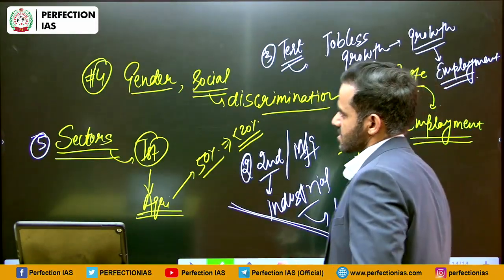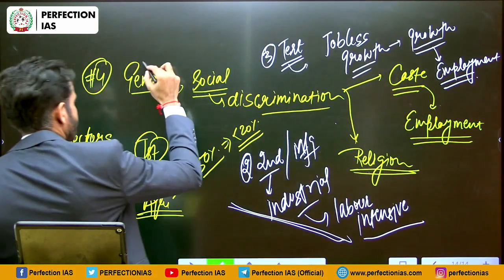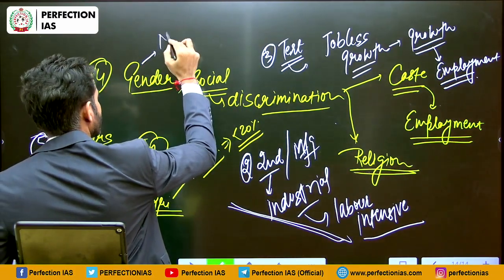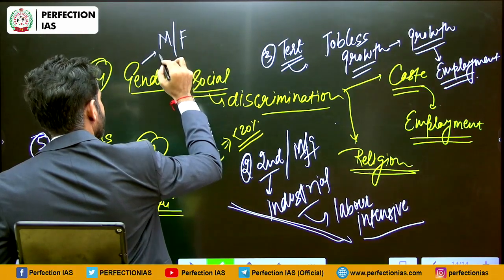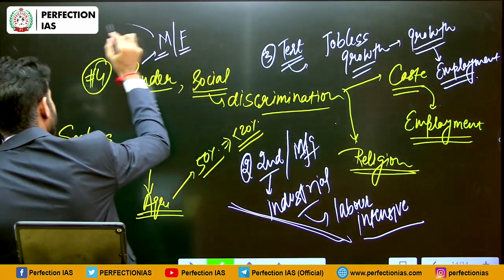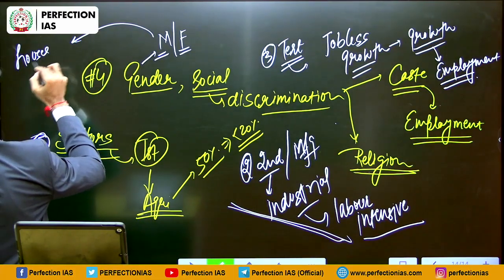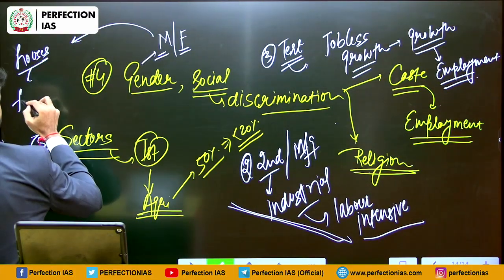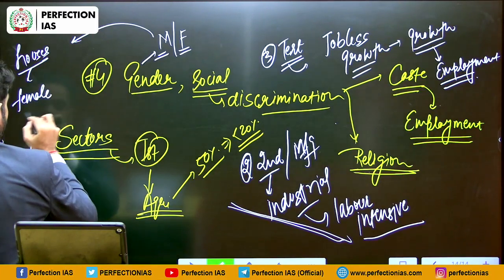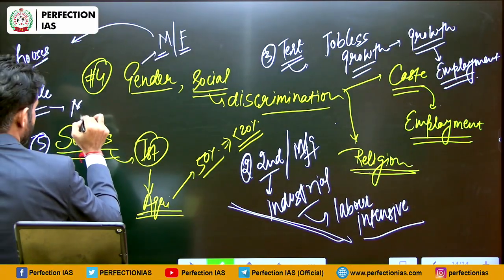Then we had discussed gender based discrimination. For example, if we talk about male and female, so as per a report, the house headed by female are more prone to poverty.